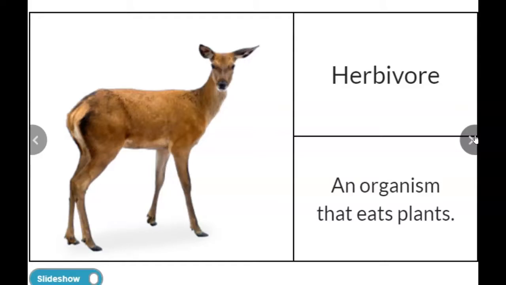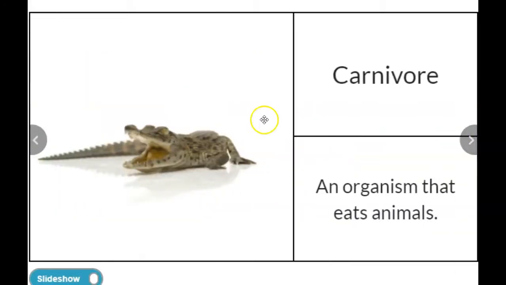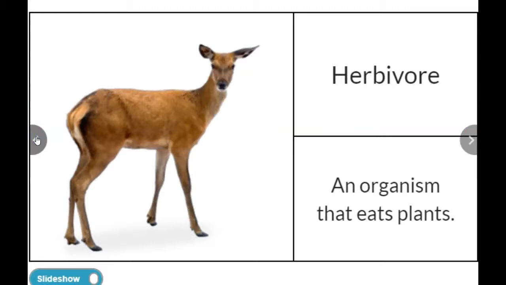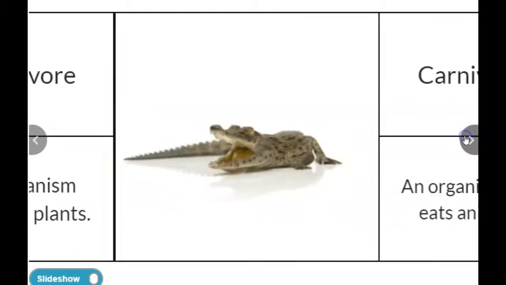A herbivore is like a deer, for example. It's an organism that eats plants. One thing I like to say to help you remember: herbivore, herb is like an herb, and that helps you remember that it is like a plant.